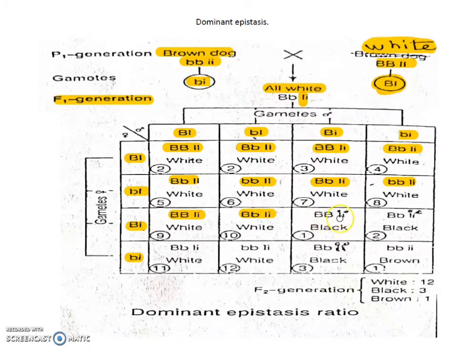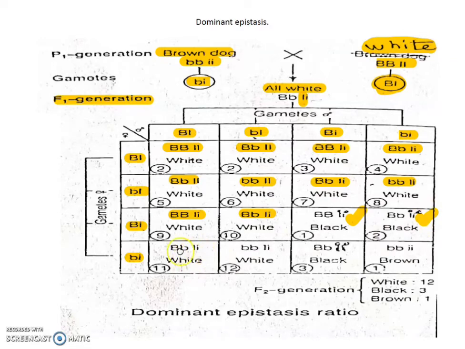Because in this condition there is a capital B, but the I gene is recessive. There is no dominant I gene. Here small i and small i are present, so no dominant I gene is present, so no white color develops. And in the absence of capital I, the B gene takes charge and produces black color, so it becomes black. Here also capital I is absent, so it produces black.